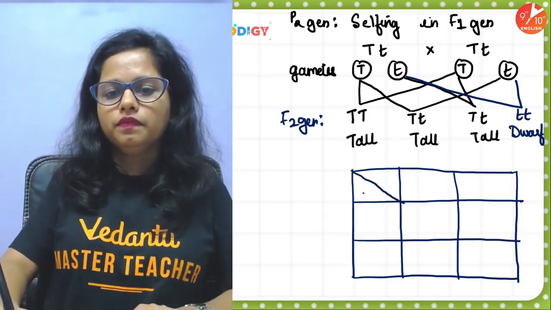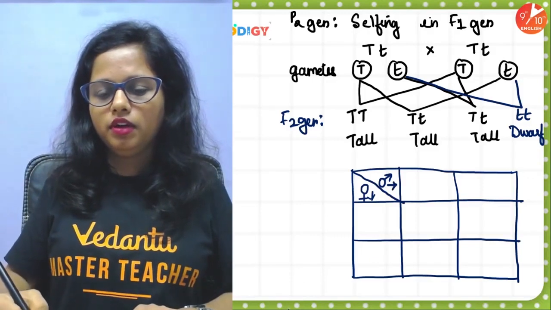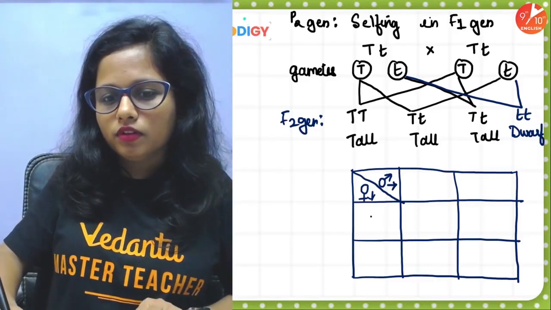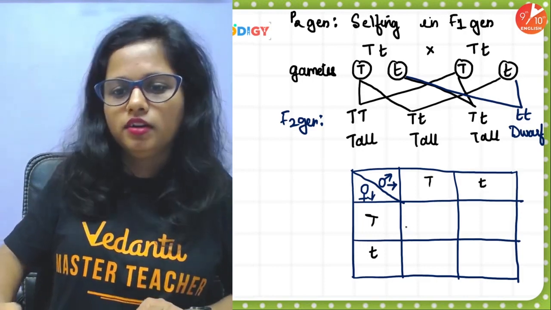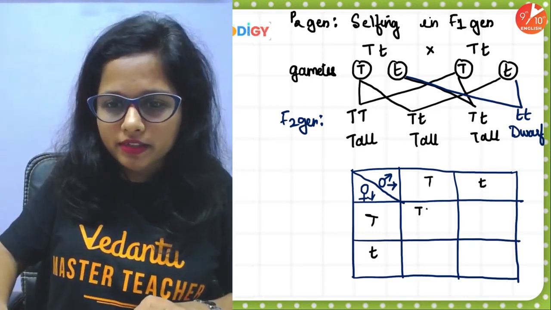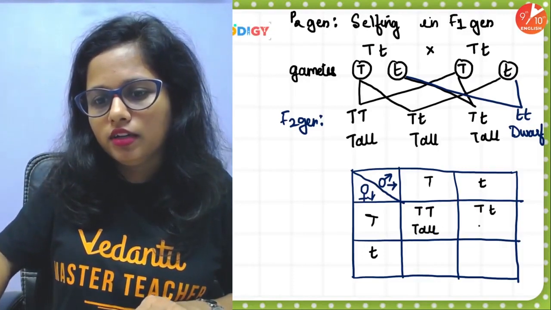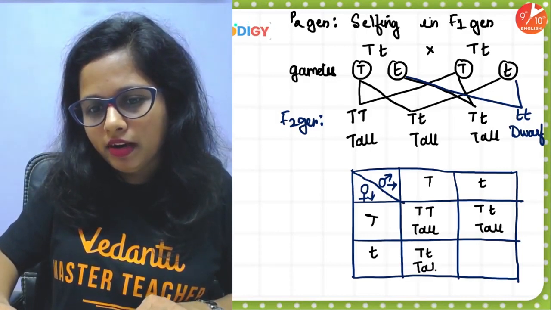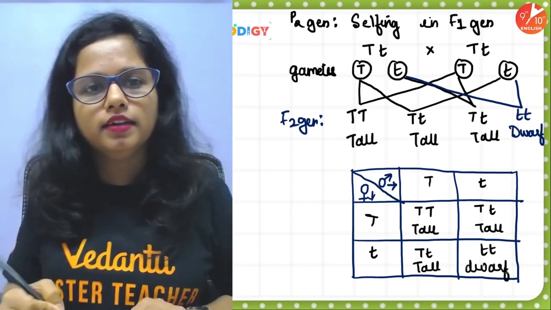Yes. Okay. So here the female plants, over there the male plants. Okay, I mean gametes, not plants, gametes. So let us write down the gametes. Capital T, small t. Capital T, small t. So now you see, capital T, a tall plant is born. Capital T, small t, another tall plant is born. Capital T, small t, another tall plant is born. And finally small t, a dwarf plant is born.